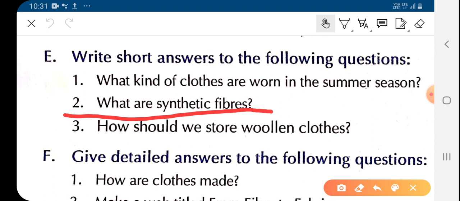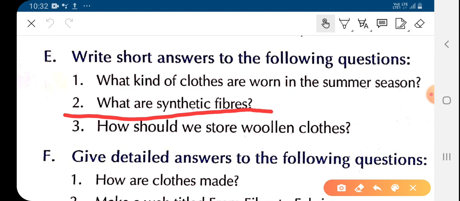Children, as these fibers are not obtained from nature, they are neither obtained from plants nor animals. These are prepared artificially in the factory or lab by man. That is why they are known as artificial fiber or man-made fiber.